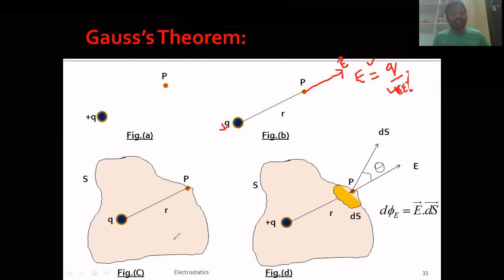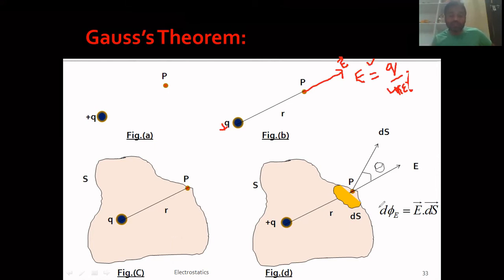Now to find the electric flux, we know the total flux should be Q by epsilon 0, and this is what we have to derive. To write the flux, you need integral E dot ds, so I have to choose a small area element within this closed surface.